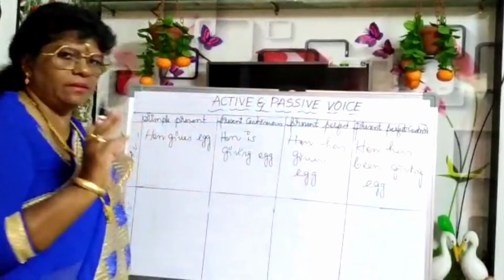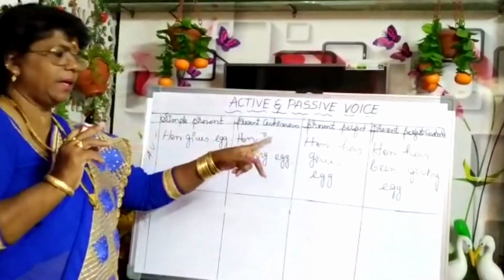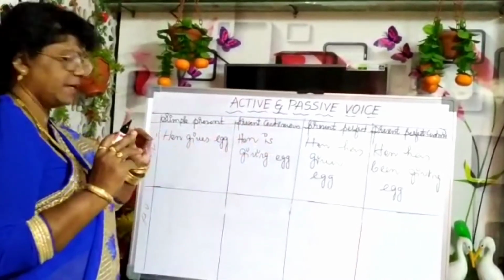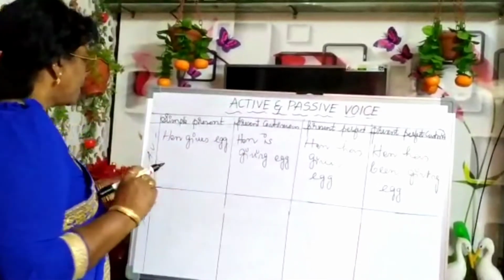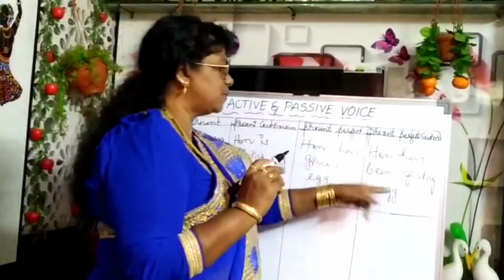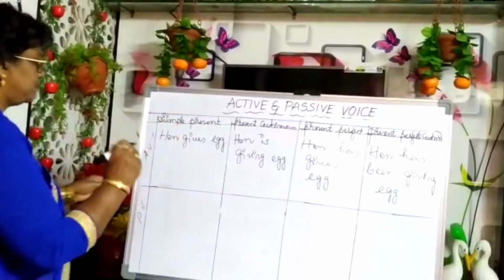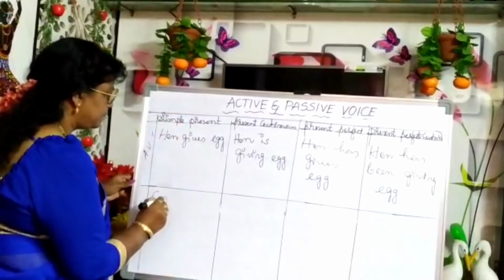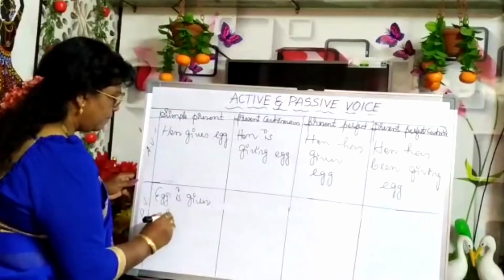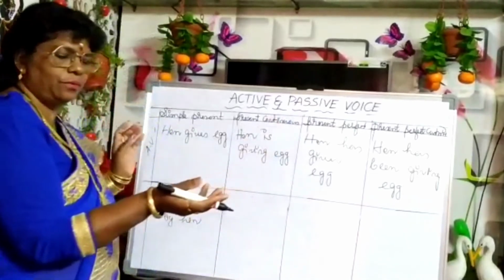Okay, fine, right? Are you following me? From a single sentence I am making all the forms, and out of that I am making passive voice also. You can also try like that. Hen gives egg. Hen is giving eggs. Hen has given eggs. Hen has been giving eggs. Now we are making passive voice from active voice. Egg is given by hen. Then present continuous, what we have to use?